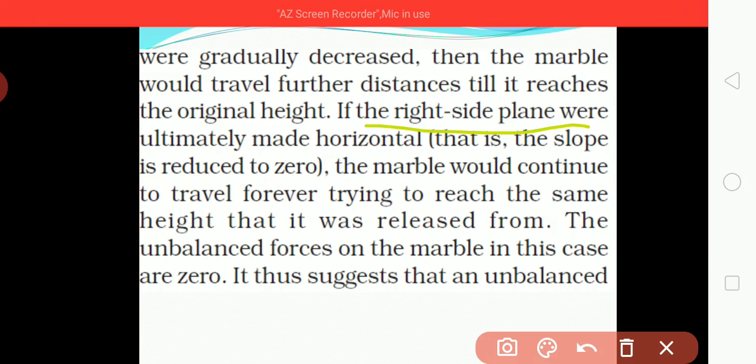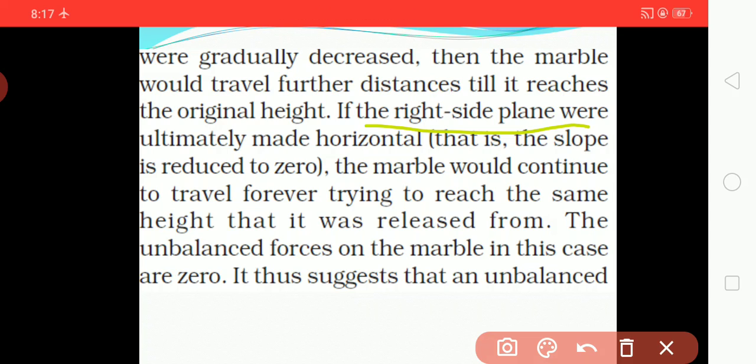If the slope is reduced to 0, the marble will continue to travel forever, trying to reach the same height that it was released from. The unbalanced force on the marble in this case is 0. Here you can see that the unbalanced force is 0.